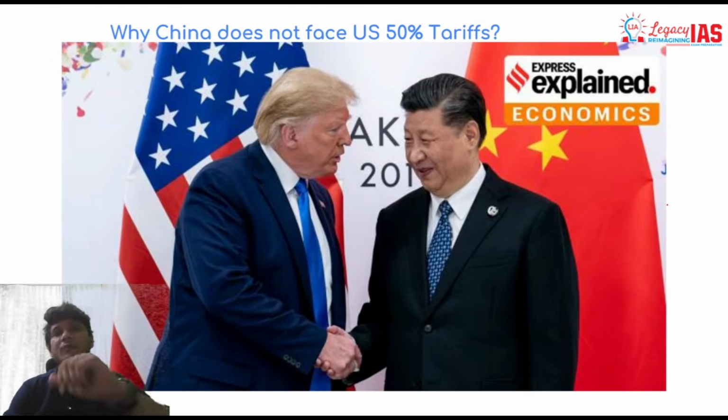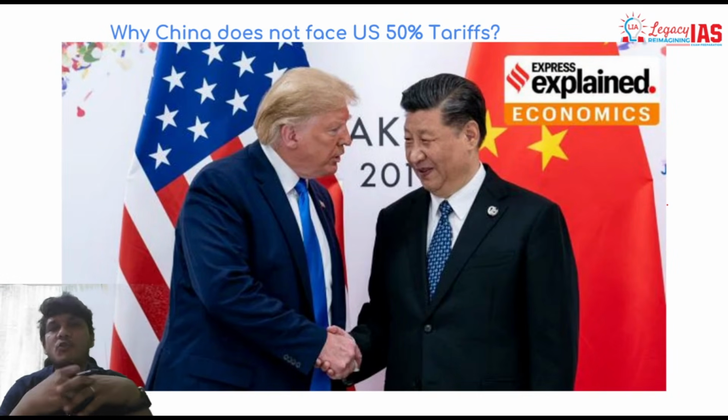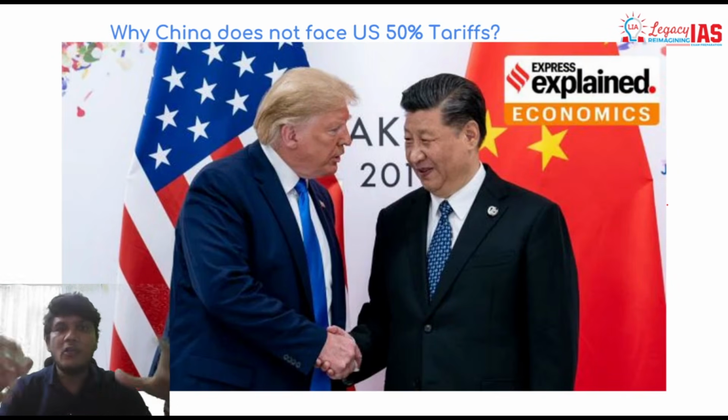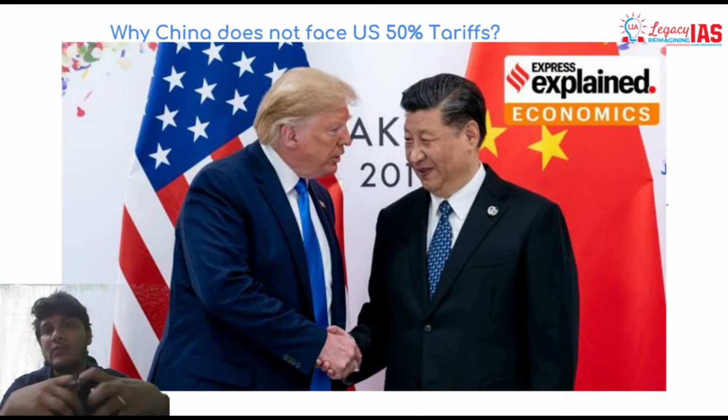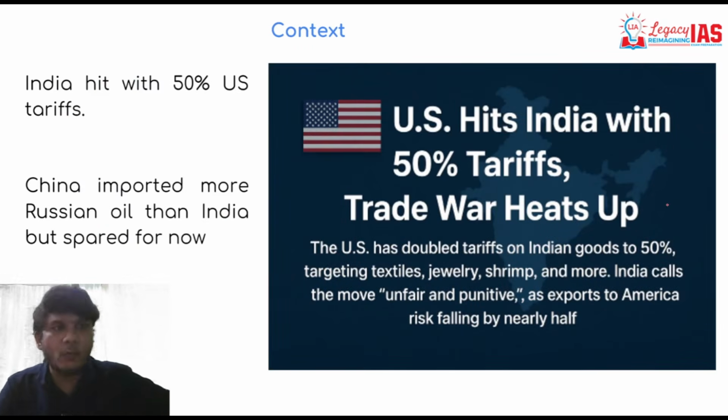In this lecture, we will understand why China is not facing any US tariffs to the tune of 50% that are being imposed on India. So we'll understand why this difference in the imposition of tariffs by the US on India and China. So let's get started with the news.